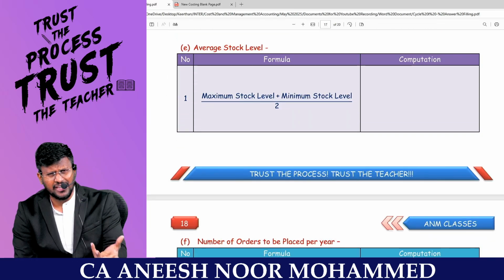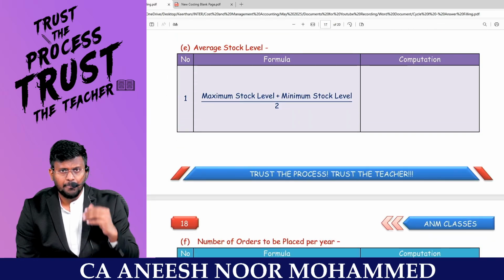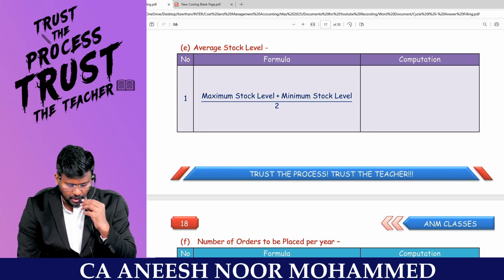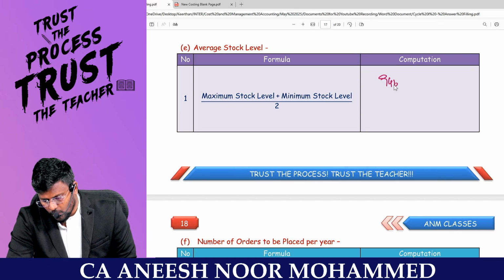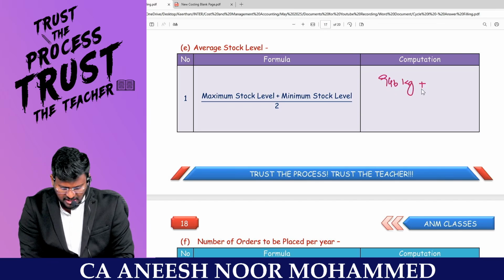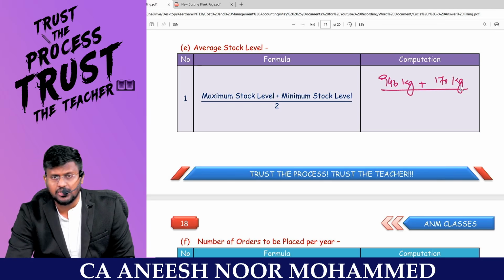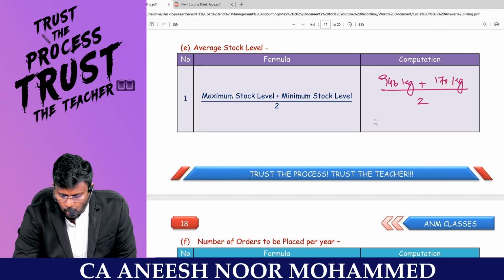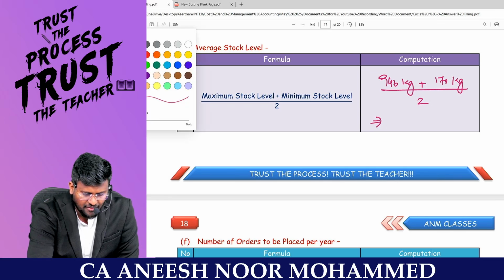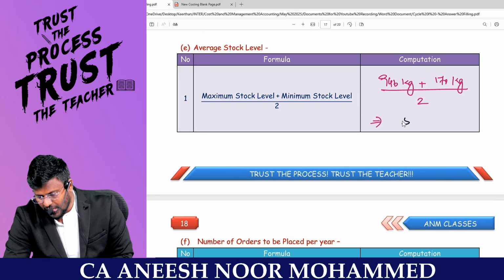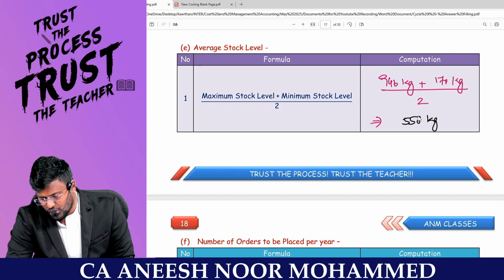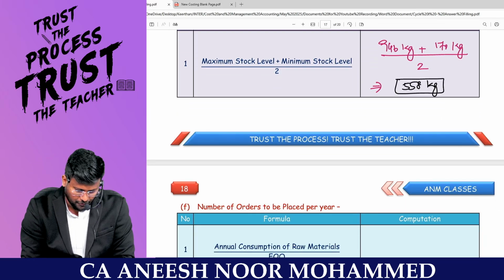What is the average stock level? Straight formula. Maximum stock level plus minimum stock level divided by 2, which comes to 946 kg is the maximum stock level, plus 170 kg is the minimum stock level, divided by 2. My final answer, average stock level, will be 558 kg. I believe that you are getting the same answer for this.